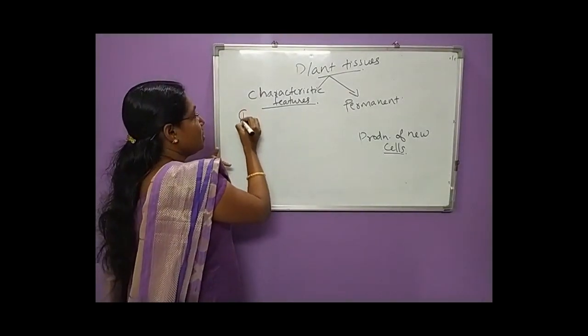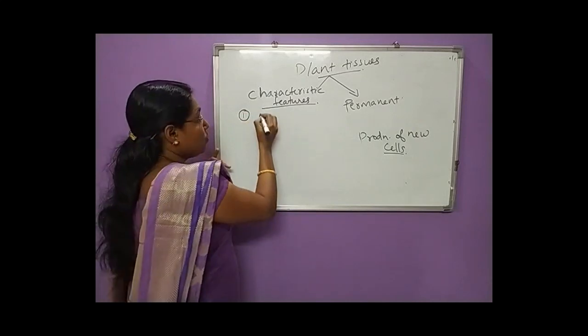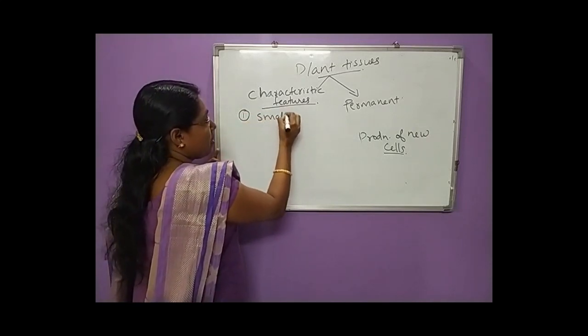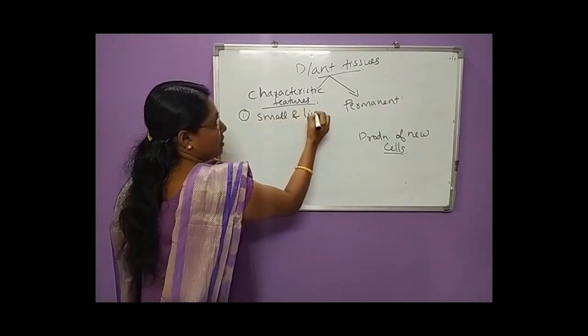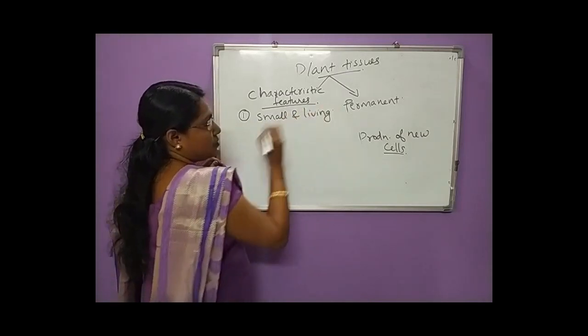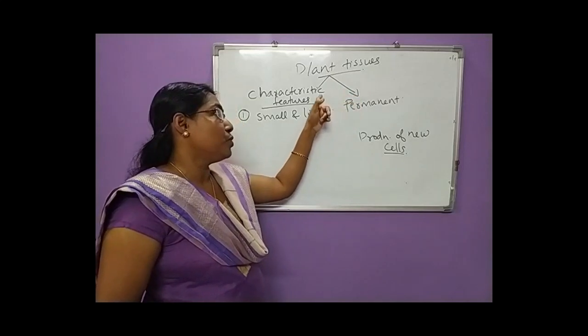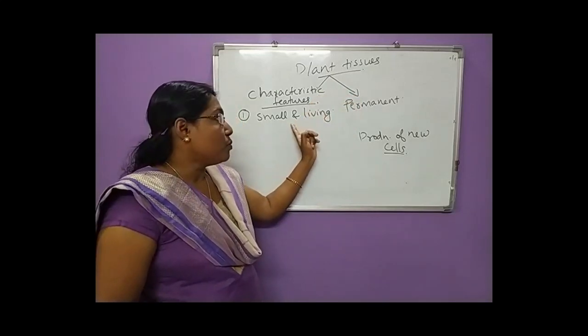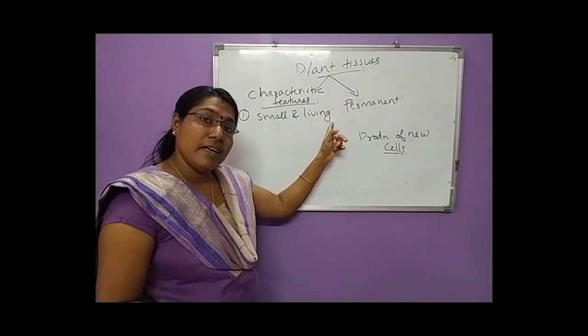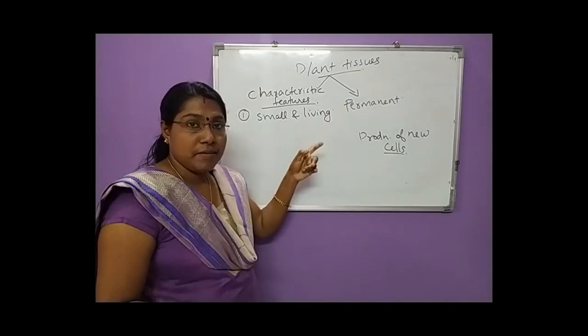The first thing is that they are small and living cells. The meristematic tissues, or meristems, are small and living cells. Why are they living?